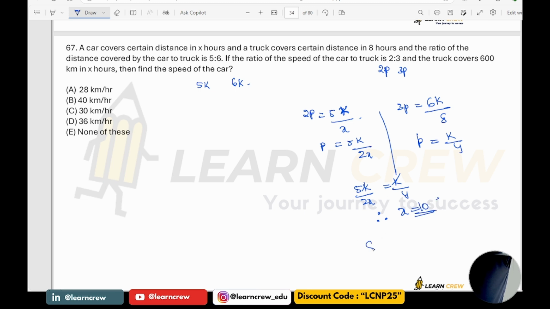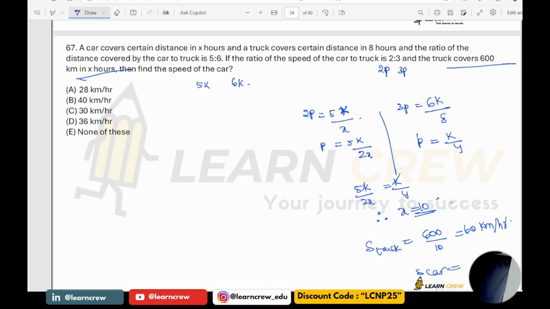And the speed of the truck would be 600 divided by 10, since the truck covers 600 kilometers in x hours, which is equal to 60 kilometers per hour. And the speed of the car.